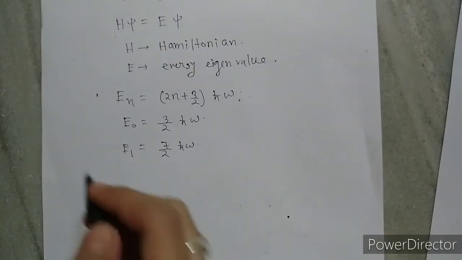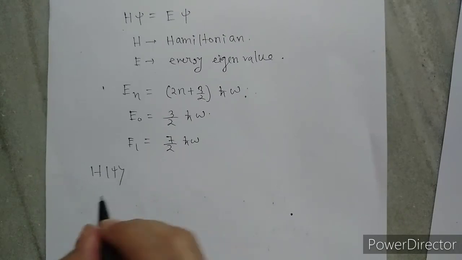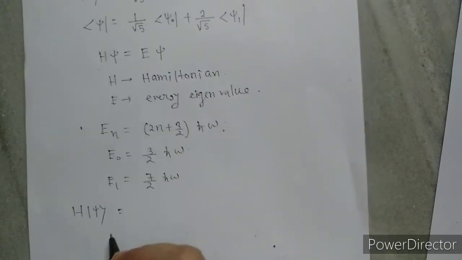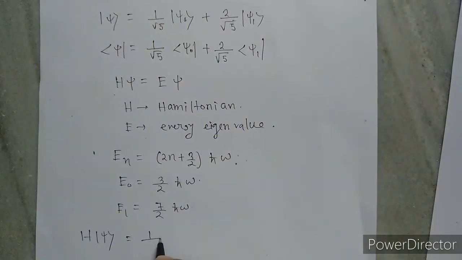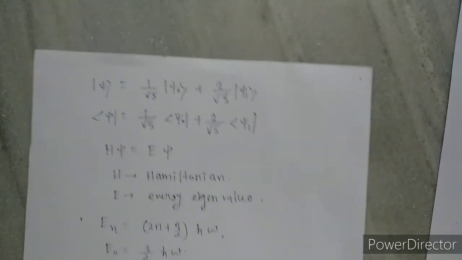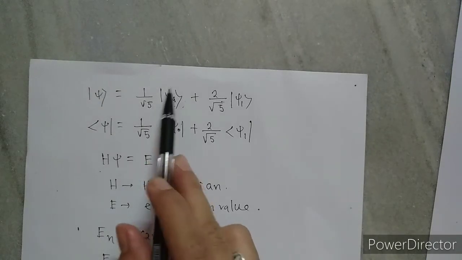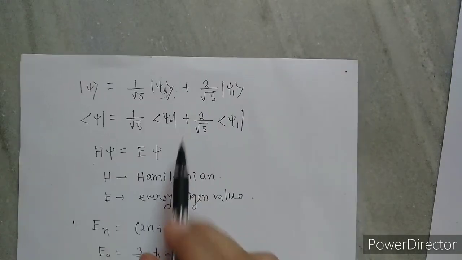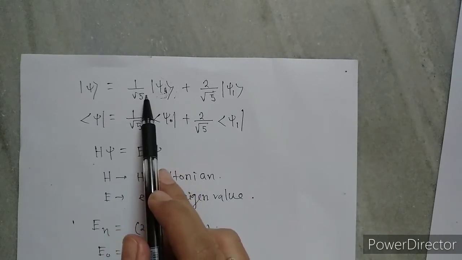Okay, so now H psi equals to 1 by root 5 energy eigenvalue of the ground state, because we operate this on psi 0, so it will give the energy eigenvalue of the ground state.